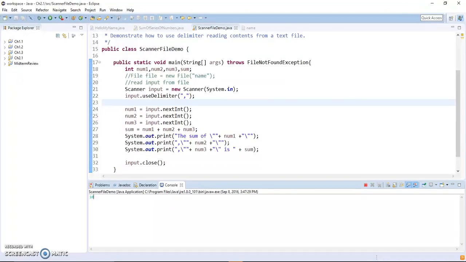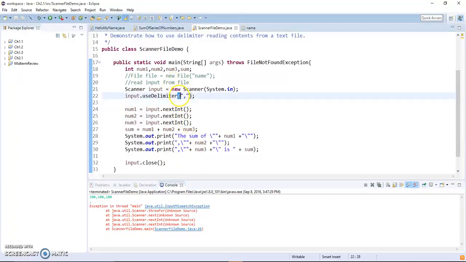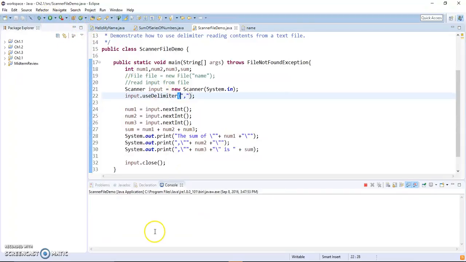If I enter 3 numbers, now it looks like it's waiting for me. Okay, let's run again.